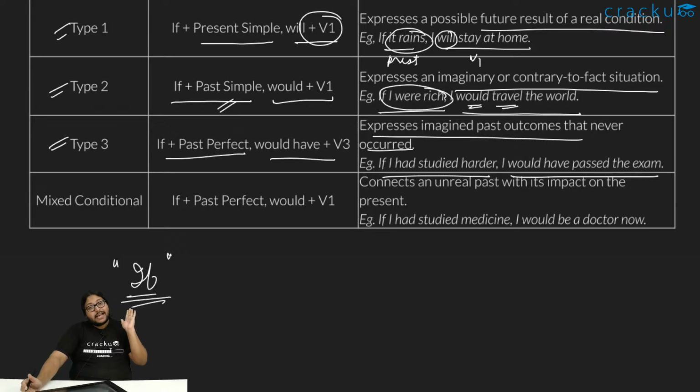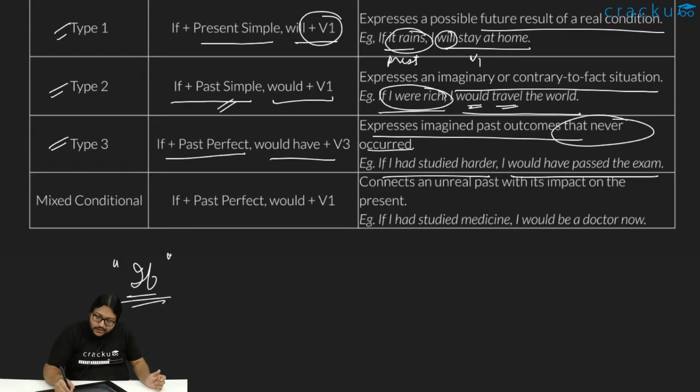In the past, if I studied more, then I could have cleared the exam. In those situations we have a past outcome that never really occurred, like I did not pass. For those sentences we use type 3. The construction is important: if plus past perfect and would have plus v3.